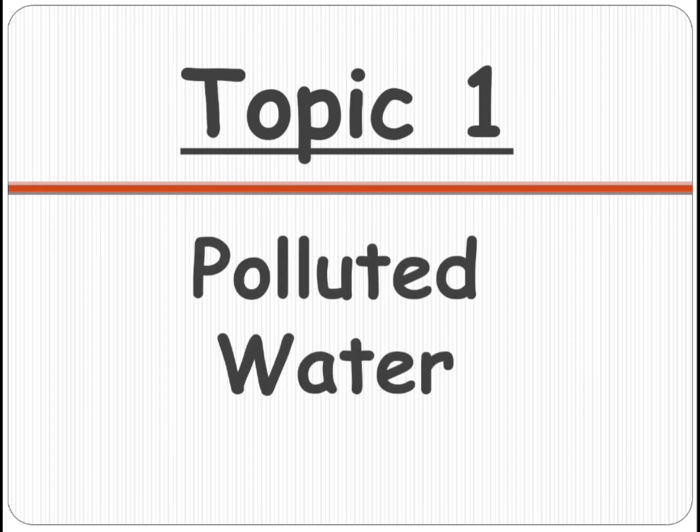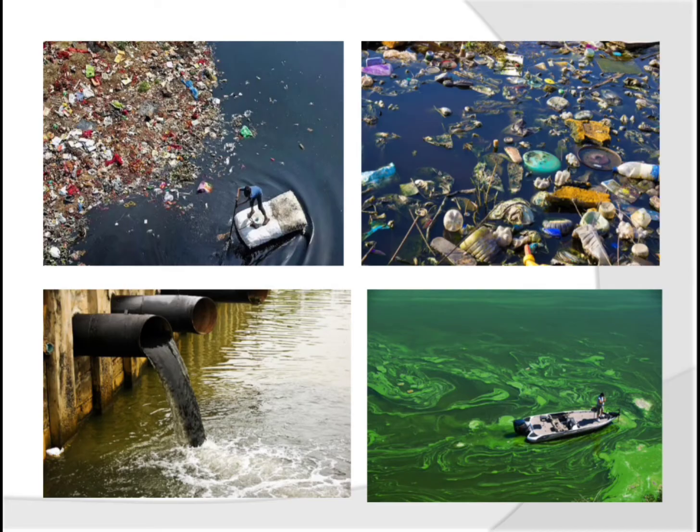So what do you mean by polluted water? When the river water or the fresh water is mixed up with dirt like mud, oil, plastic, paper, chemicals, garbage, dust. Can you see in the picture, children? When these things get mixed up with the water, it becomes dirty, and then that water is called polluted water.